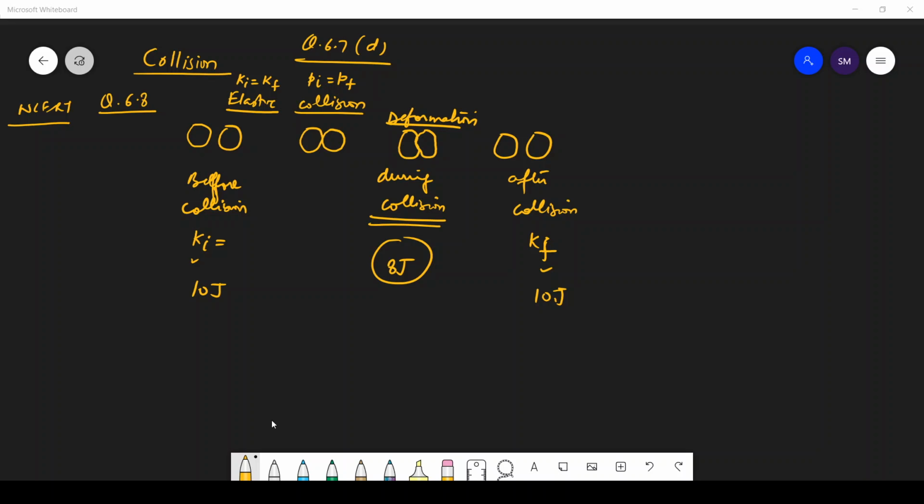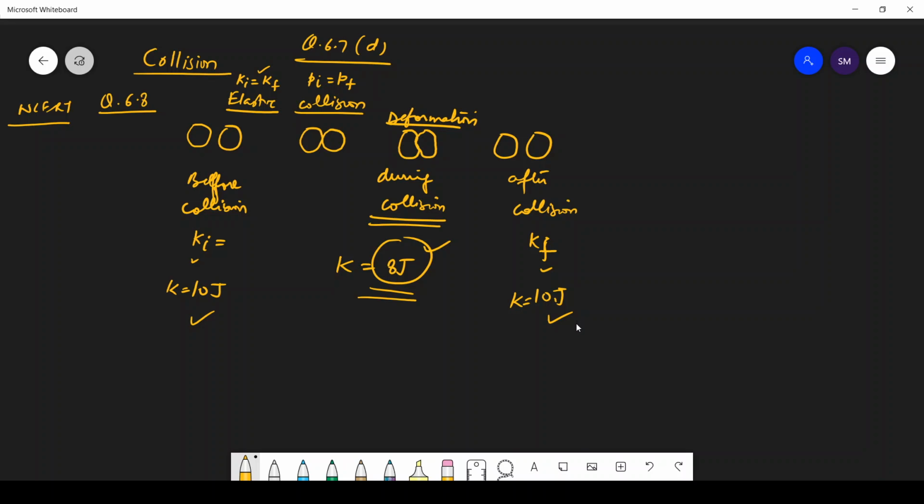The kinetic energy will be conserved in elastic collision. Kinetic energy is conserved in elastic collision means the initial kinetic energy is 10 joule, final kinetic energy is 10 joule, but in between there is deformation, and due to the deformation, the kinetic energy becomes 8 joule. Here the kinetic energy was 10 joule, here it is 8 joule, here it is 10 joule.